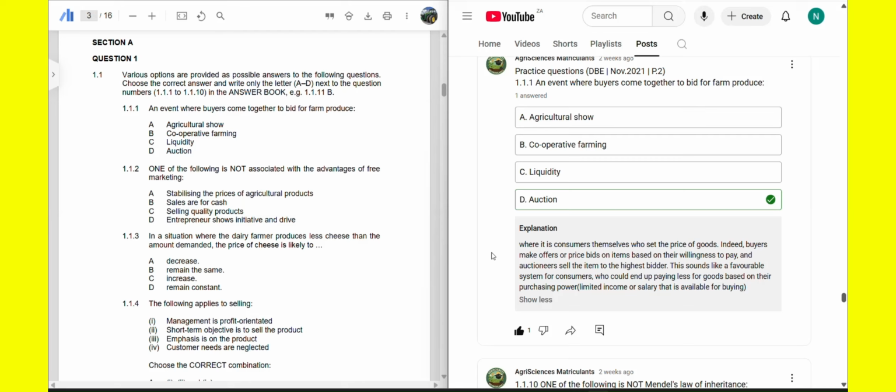So when this auction happens, this group of buyers have a certain limit when it comes to their disposable income, which is the money that is available for buying. If they have more money, for example, if they are rich, they can end up making offers close to millions.